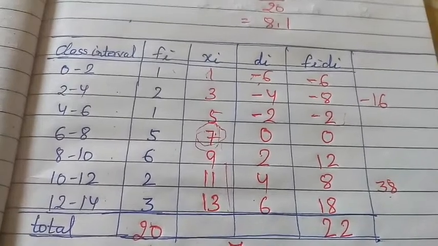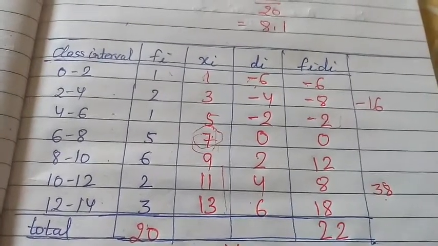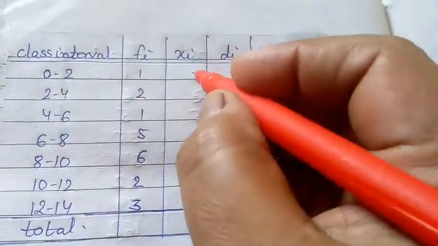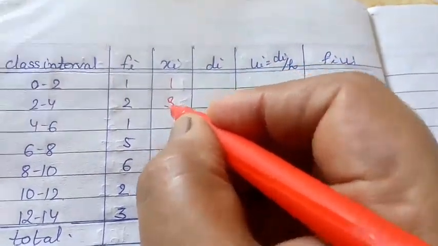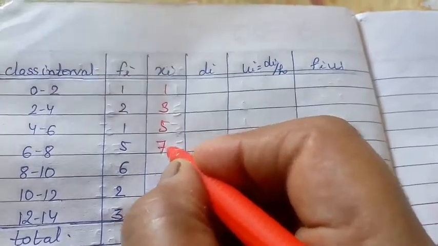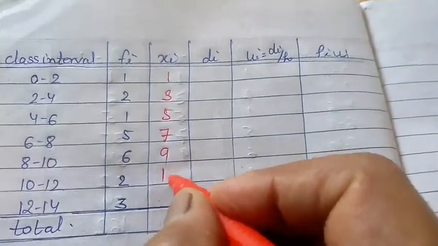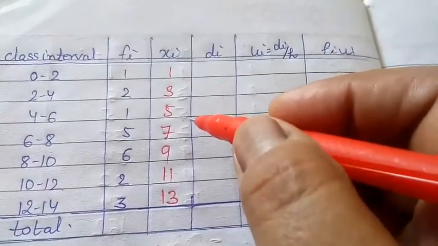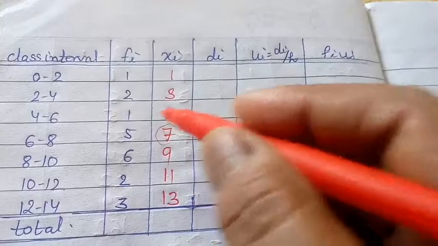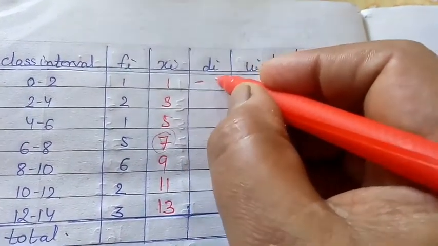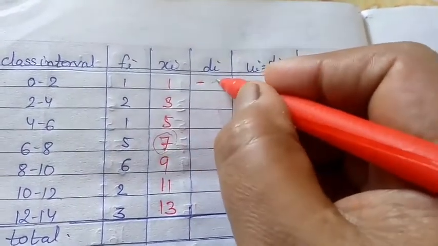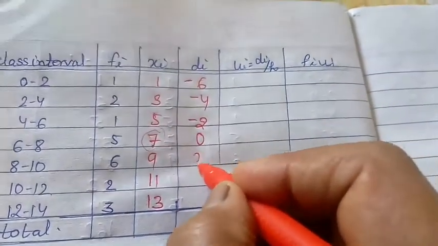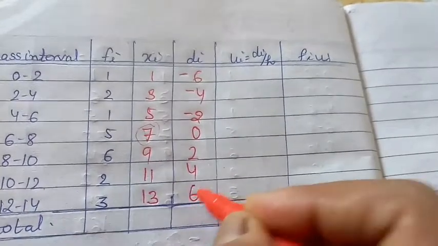Next is the step deviation method. Same question solved by the step deviation method. Taking class marks 1, 3, 5, 7, 9, 11 and 13. Di is xi minus a, where a is 7: minus 6, minus 4, minus 2, 0, 2, 4, 6.